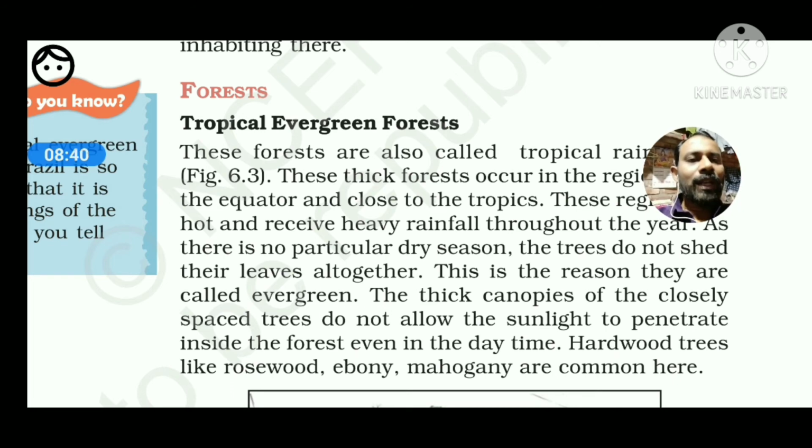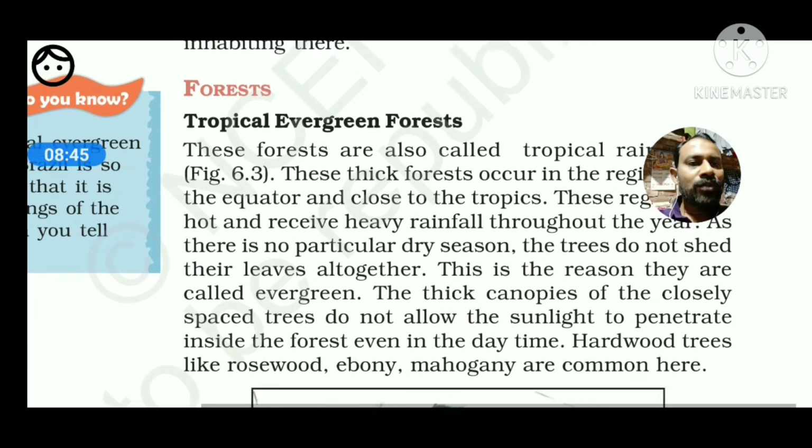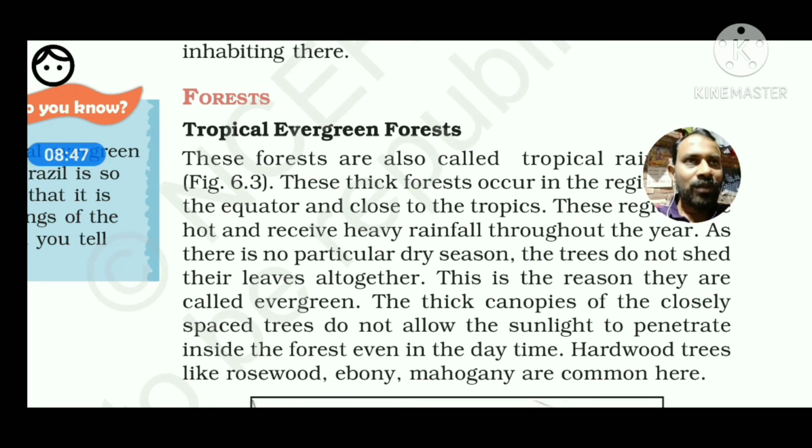So we get a succession of trees; there are different layers in the tropical evergreen forest. First, very close to the ground, we see bushes, some shrubs or creepers develop, and at the next level we see more bushes, and next one